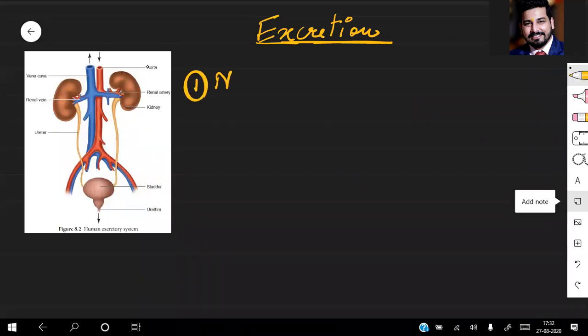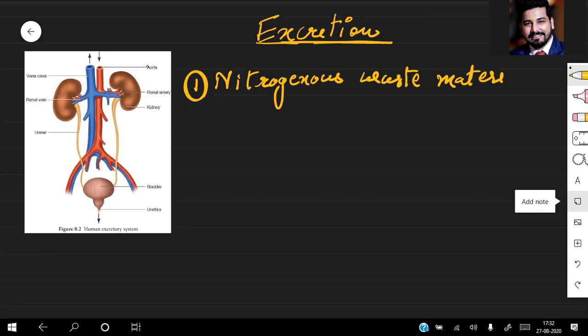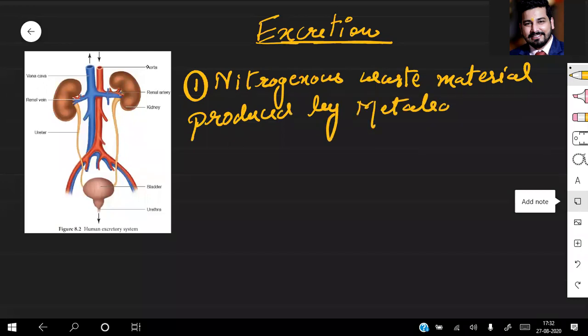First point, nitrogenous waste material. You can use the word nitrogenous. Now, this nitrogenous waste material is produced by what? It is produced by our daily activities, by metabolic activities.